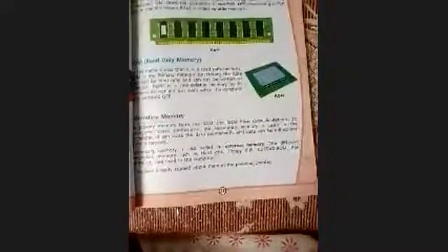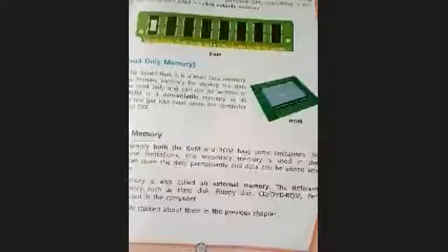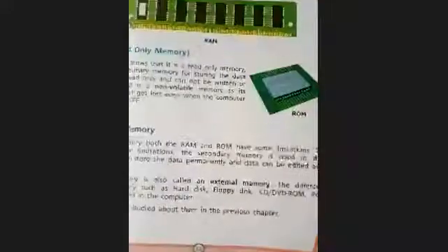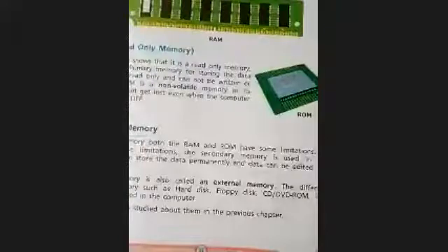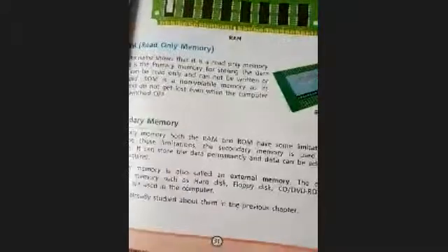Next is secondary memory. Secondary memory is the memory which we insert externally. Examples: pen drive. Some of you have seen pen drives. A pen drive is called the secondary memory that we insert externally. Second is CD, DVD. These are external memory, and these are also called the secondary memory.